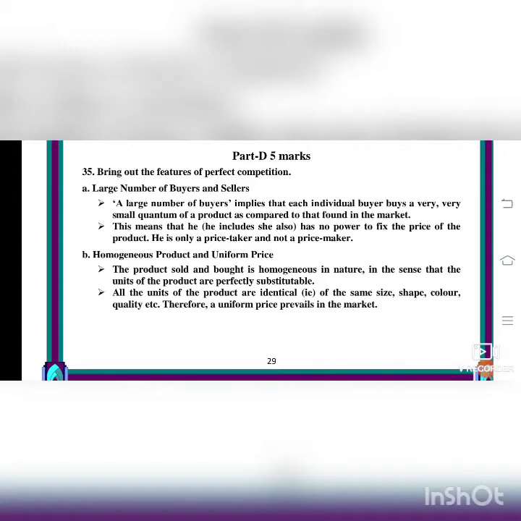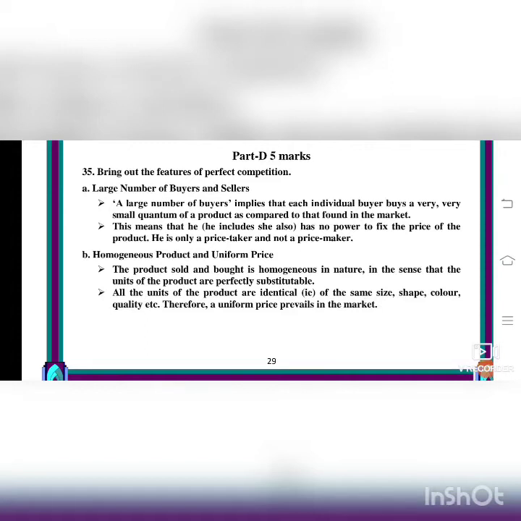First point, large number of buyers and sellers. Large number of buyers and sellers implies that each individual buyer buys a very small quantum of a product as compared to that found in the market. Isn't it? We see in bulk, but we will buy only a small amount of product.